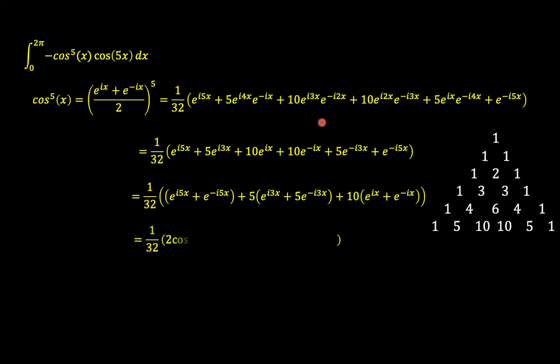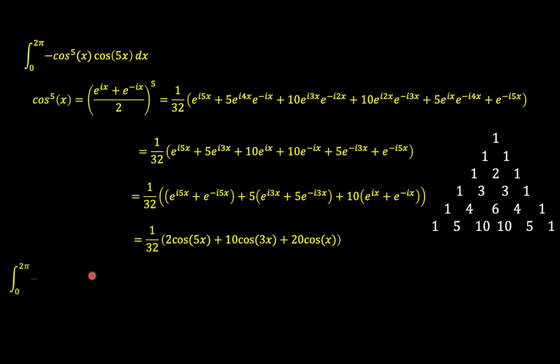And as you can see now, there is an important term, and that is cosine 5x, that when we multiply by this cosine 5x, we do have a term that does not lead to a cosine function, and so doesn't amount to 0.